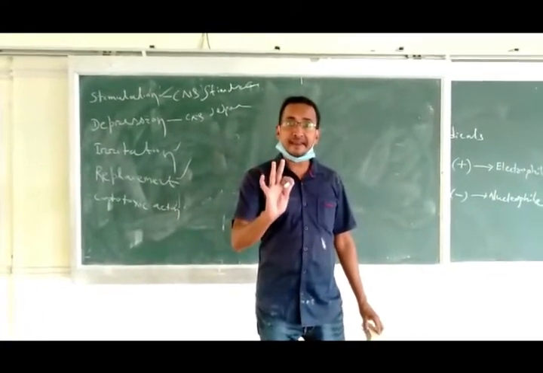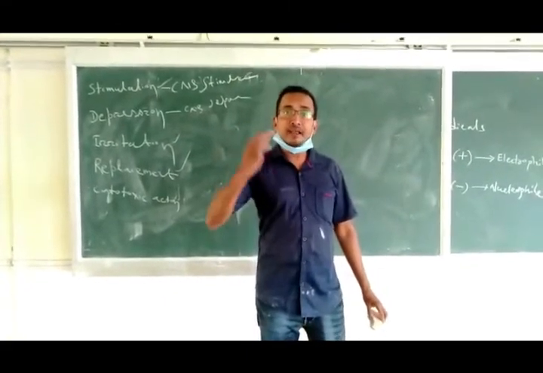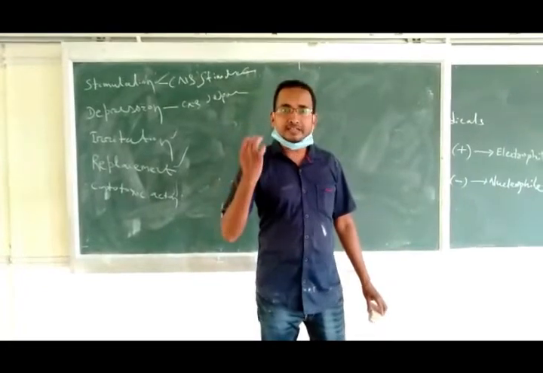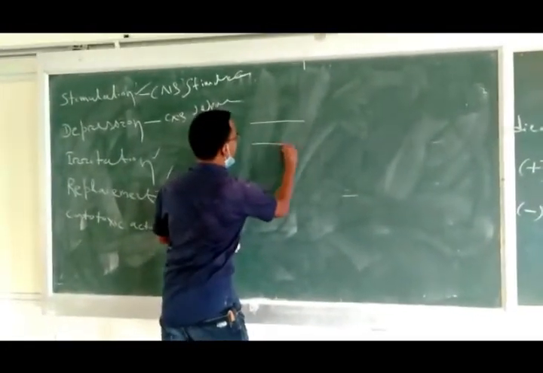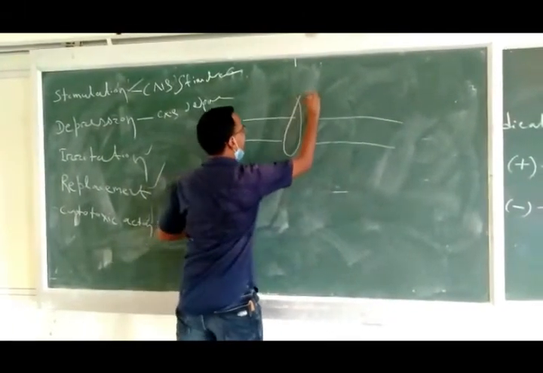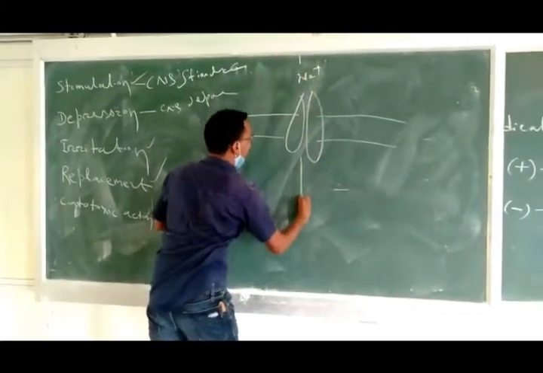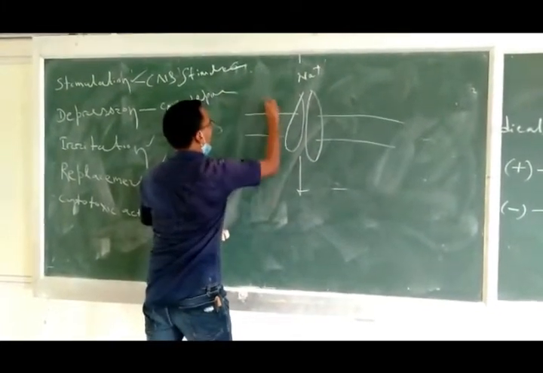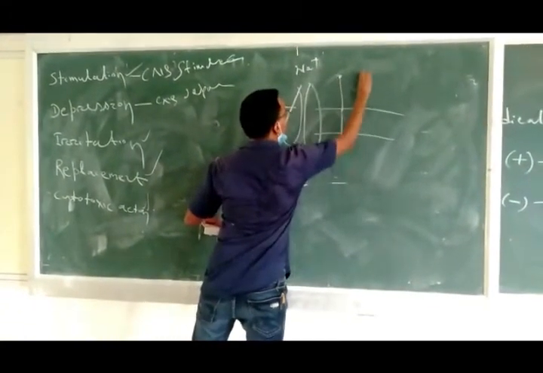Ion channels are an important tool for the mechanism of drug action. In short, I am explaining it to you. Suppose this is the biological membrane, and in the biological membrane there is an ion channel. Let's take the example of a sodium channel, which sits upon the biological membrane.